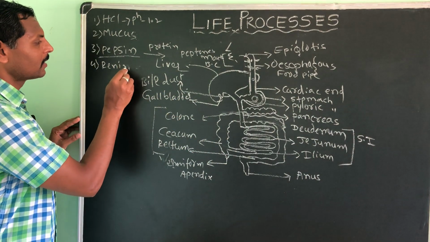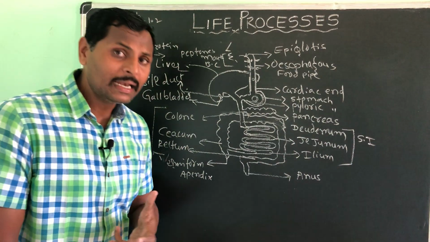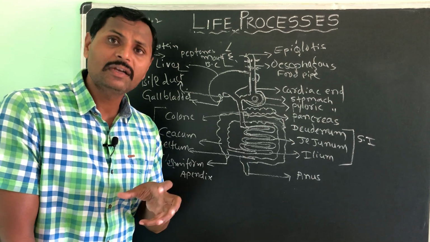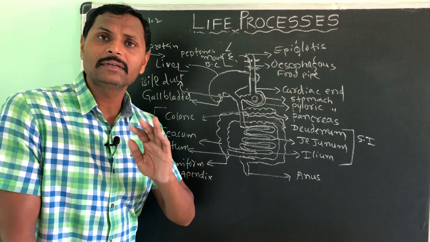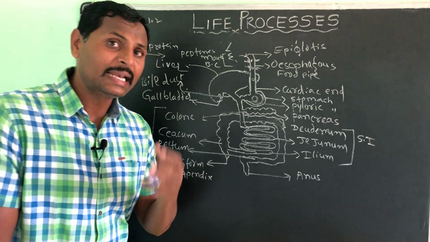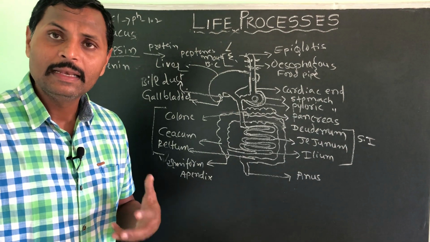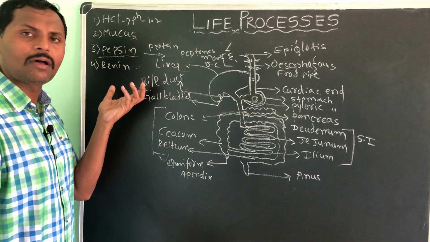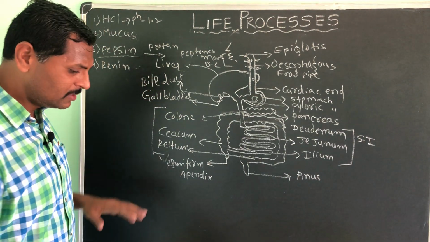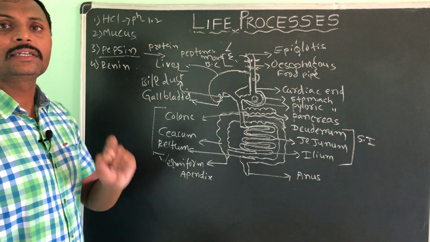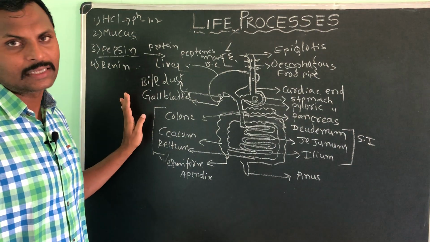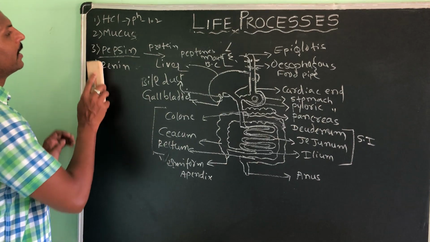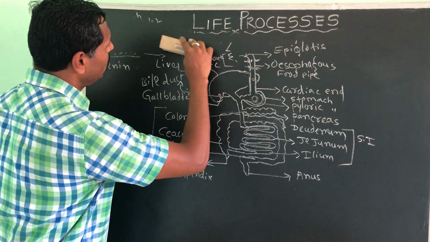Then what about the renin, sir? If you have taken milk, then that one is also converted into a little bit simpler form, that is curd form, not exactly a conversion to curd, but a coagulation of milk, a little simpler form. You can call it lactose. This little simpler form will be done by the renin. So these four are the gastric juices. Name the gastric juices. Functions of these four gastric juices, as I told you just now, write all those things. Okay, right. I will rub these now, and next I will move on to the next part.